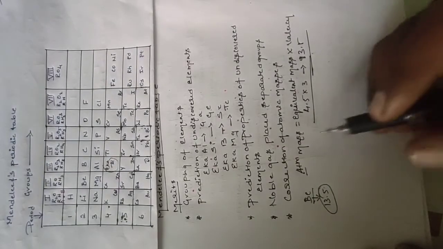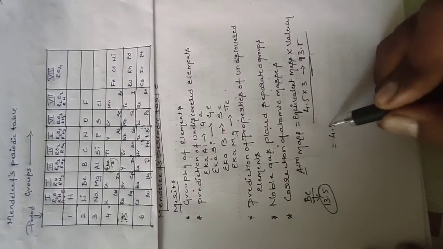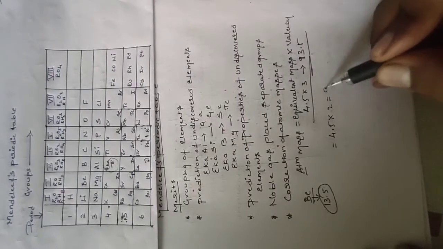For that he gave the perfect atomic mass: he took 4.5 into 2, and we got 9 as the atomic mass of beryllium. You see, the atomic mass is 9.01, approximately 9. This correction of atomic mass was done by Mendeleev.